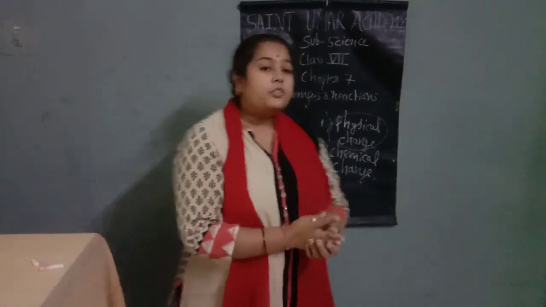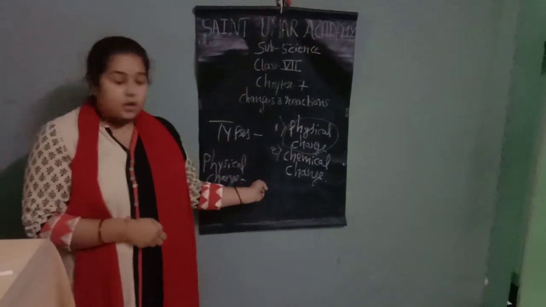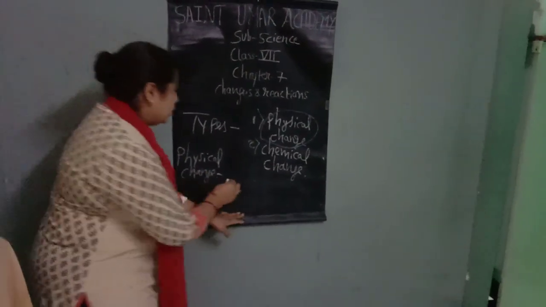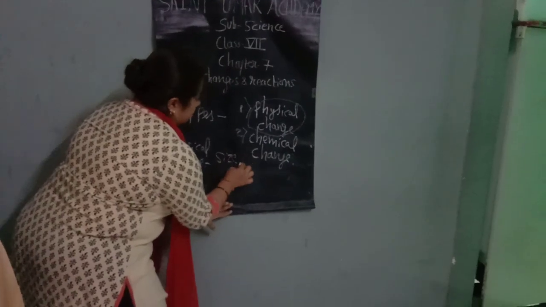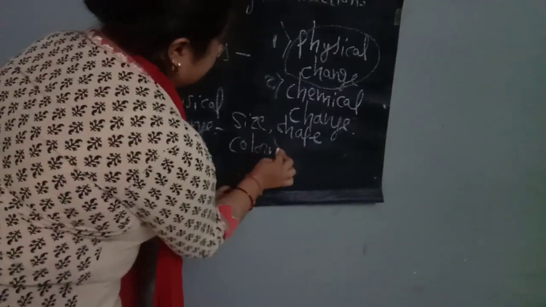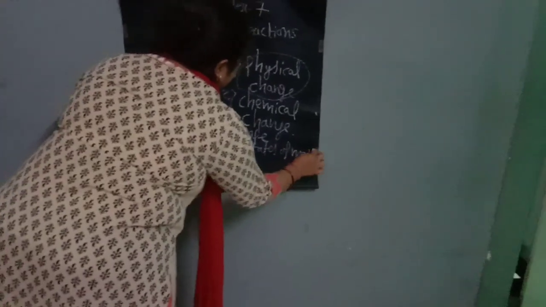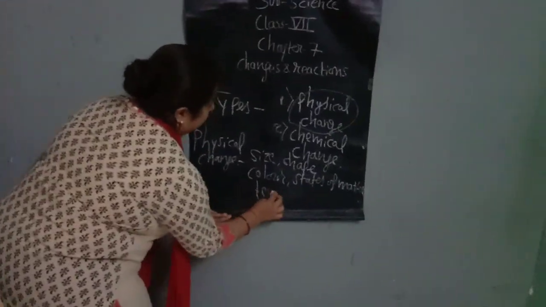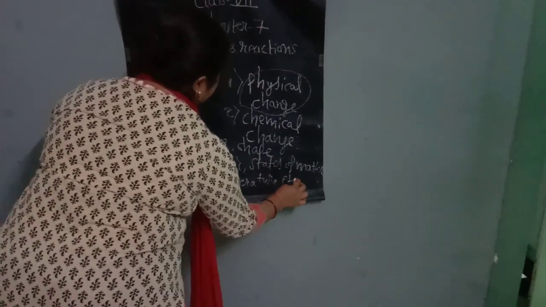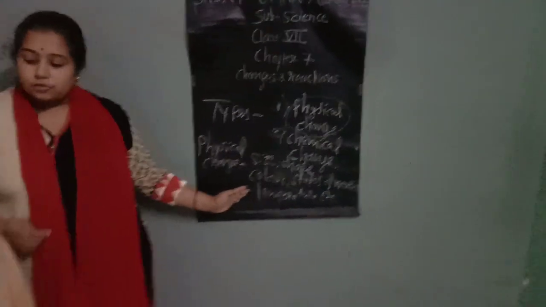When only the physical property of a substance undergoes change, we call that change a physical change. Now, what are the physical properties? We consider if there is any change in size, shape, color, states of matter, temperature, etc., we call it a physical change. All these points come under the physical properties of a substance.